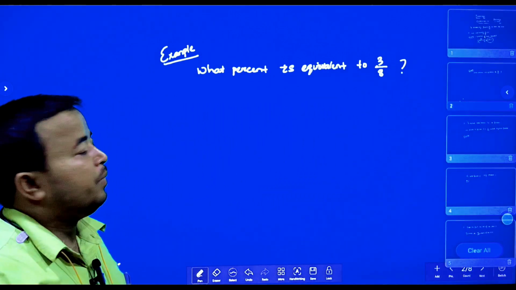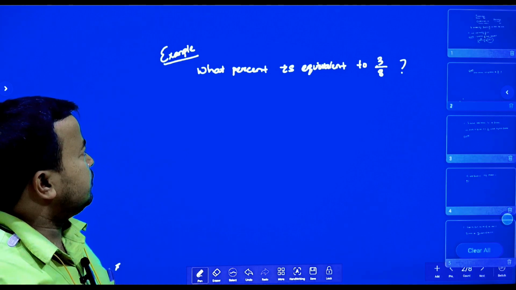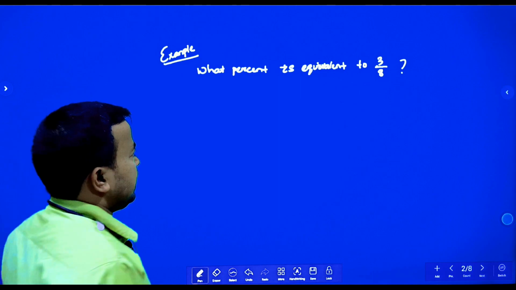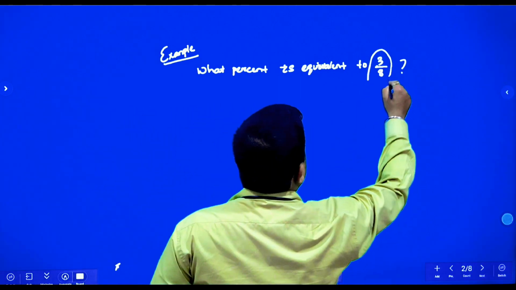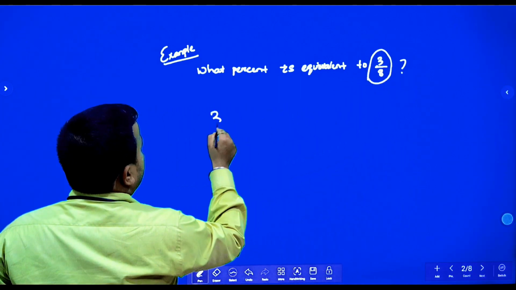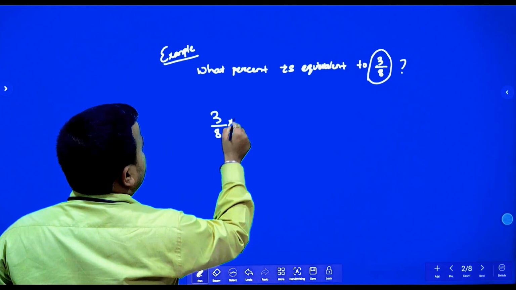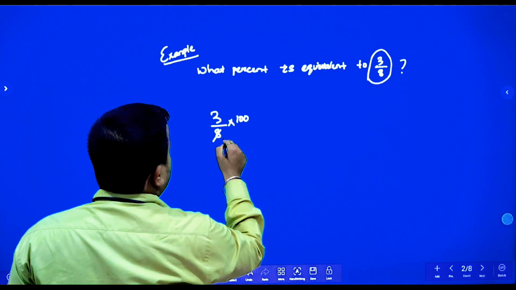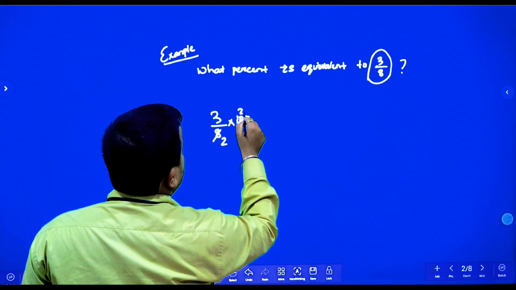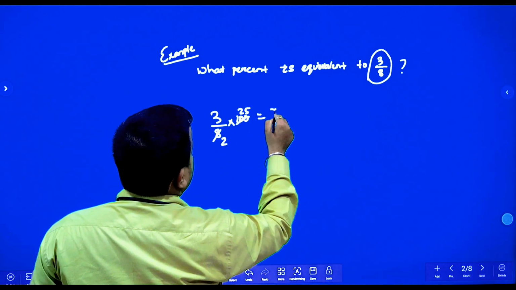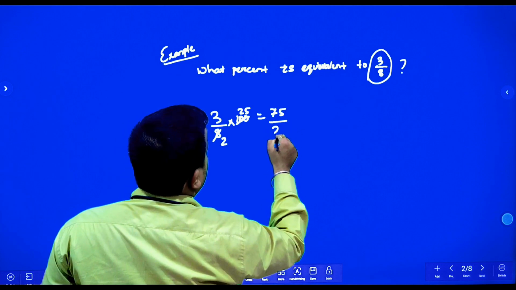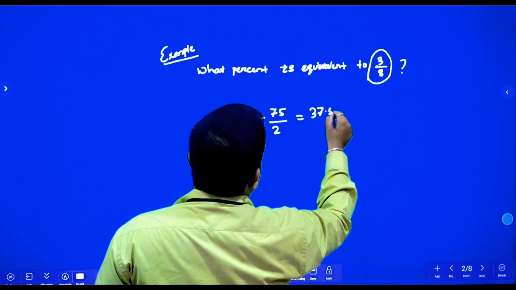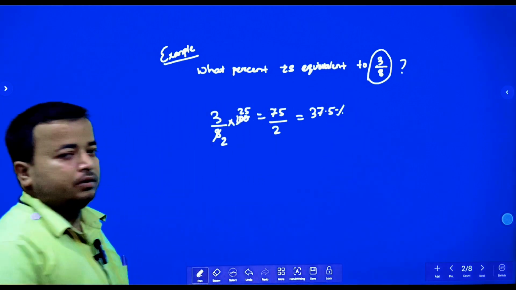What percent is equivalent to 3 by 8? Question is what percent is equivalent to 3 by 8? Means we will convert the fraction 3 by 8 into percentage. So what is the formula? The formula is 3 by 8 into 100. Okay. So the answer is how much? 75 by 2 is equal to how much? 37.5%. So this one is the answer.